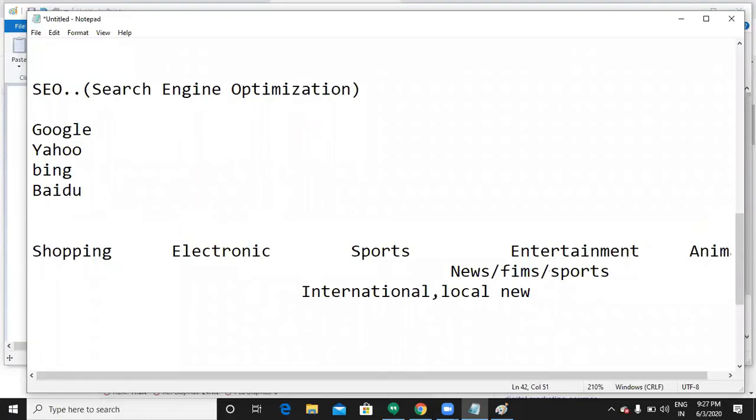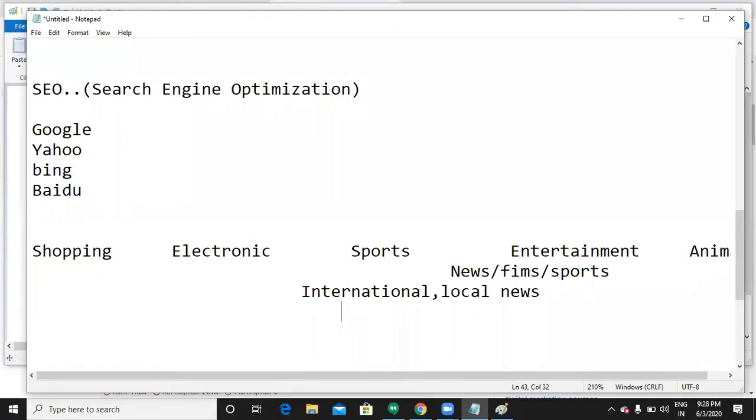If she has a blog on COVID-19, under which category will her website be stored? International. Okay, so under international we also have local. We differentiate different kinds of news, according to local news and according to how many cases each state has. According to that, Google is going to organize the data.